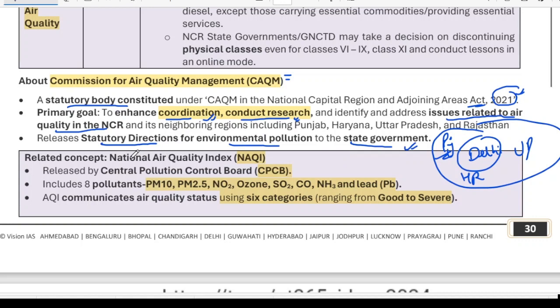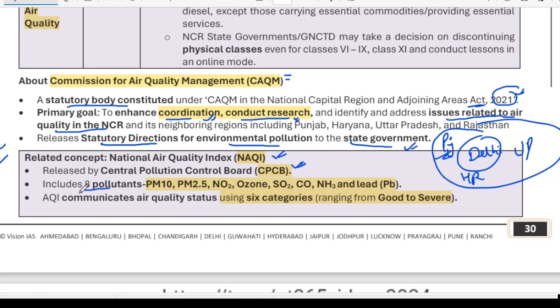What is the National Air Quality Index? AQI is released by CPCB, the Central Pollution Control Board. You already know this. You must have read it in your static syllabus, but for your reference, I am covering this.